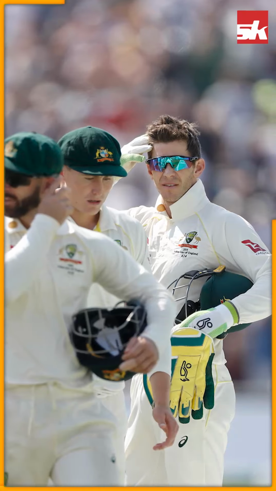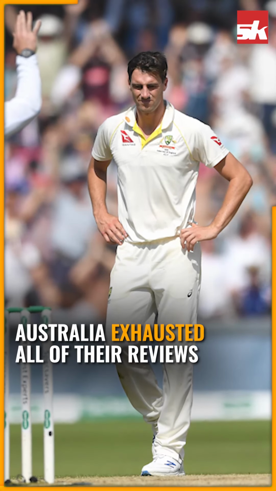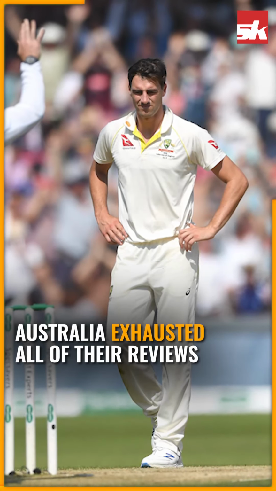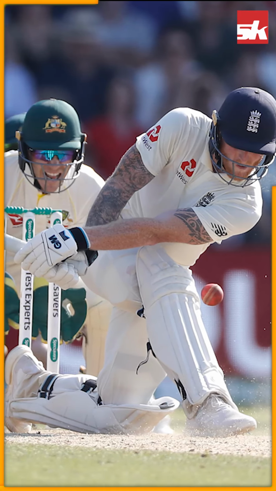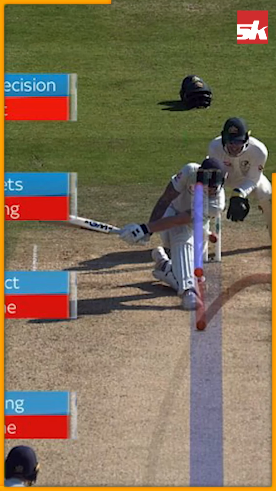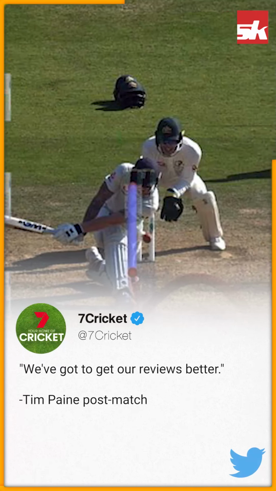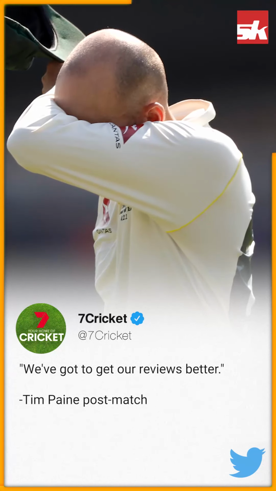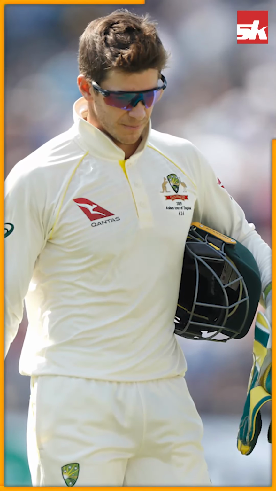Australia, in their desperation, chose to challenge the umpire's decision. This cost them their last remaining review. In the next over, needing just 2 to win, Stokes attempted a sweep against Nathan Lyon. The ball struck his pads. Even the replays showed that Stokes was clearly out. But the umpire had signalled not out, and Australia couldn't review it. One DRS review cost Australia the Ashes win.